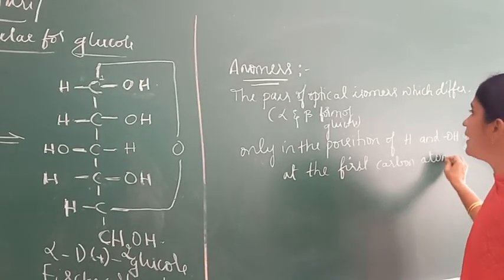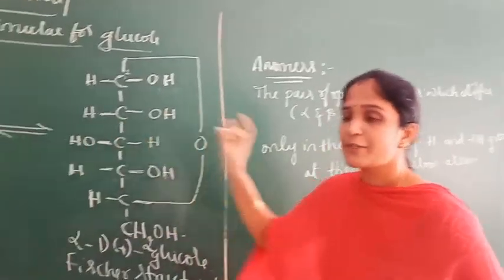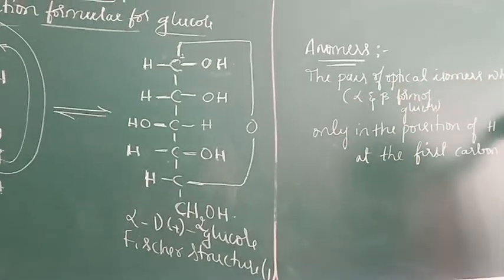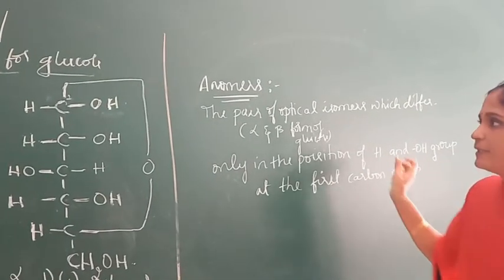What are anomers? The pair of optical isomers which differ only in the position of the H and OH group at the first carbon atom are called anomers.